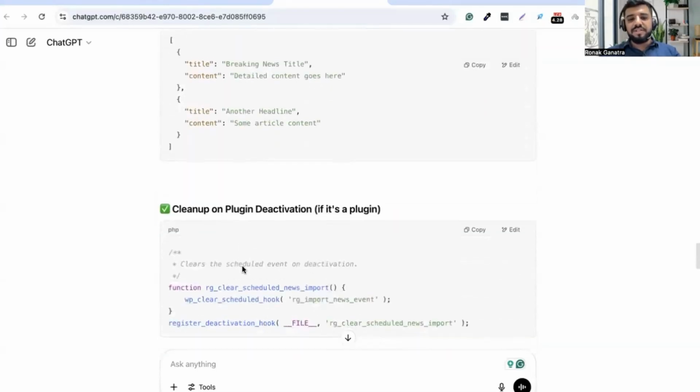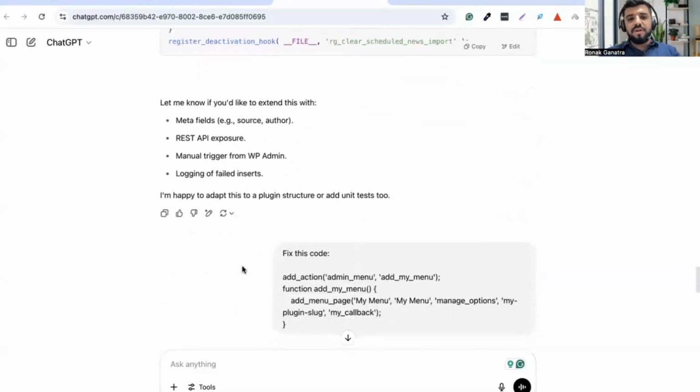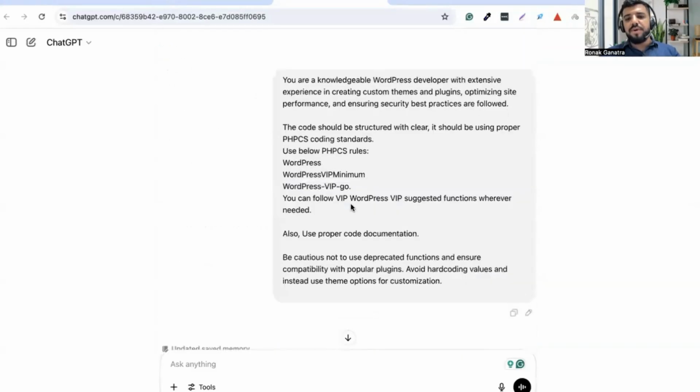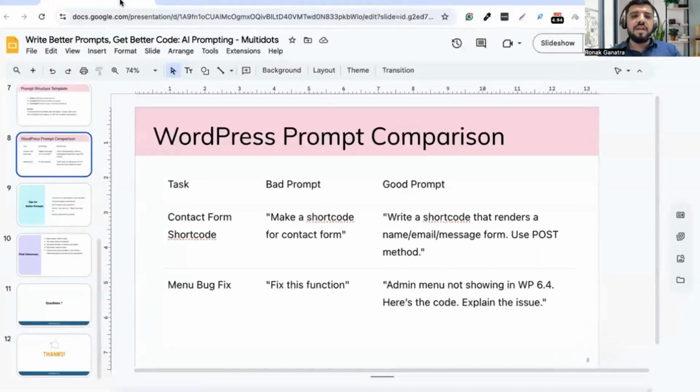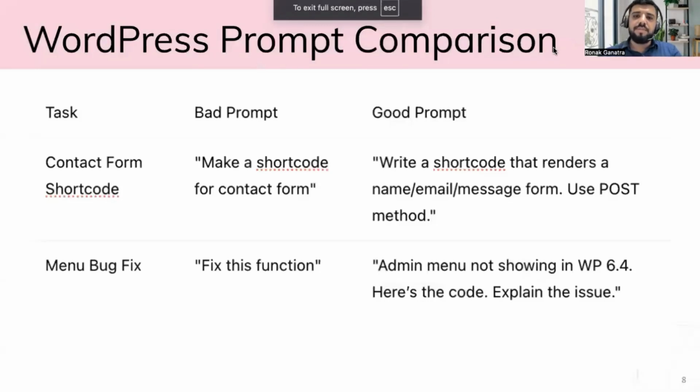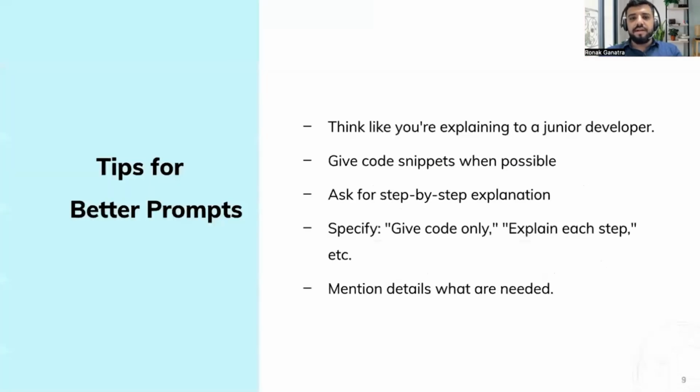And it provided these details and more. If you want to give any API URL here, you can mention it as well. If you want to mention the project name or prefix, you can, so it will use the same prefix every time. So this is how you can build different chats based on the projects and it will work, right? If you are developing themes, then you can guide the chat that you are developing a theme, a function, a shortcode, or a plugin. Based on it, it will act.